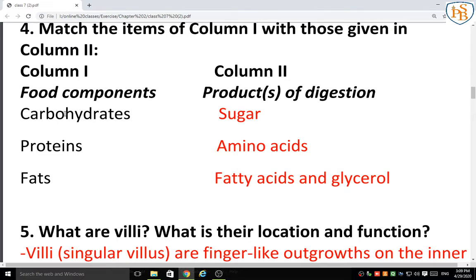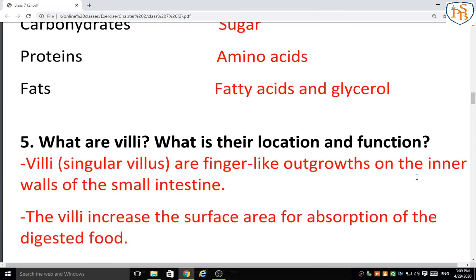The food components are carbohydrates, proteins and fats, and after the digestion process these complex substances are converted into simpler substances, which we have to write. So carbohydrates are converted into sugar, proteins are converted into amino acids, and fats are converted into fatty acids and glycerol. I hope that you have written it.